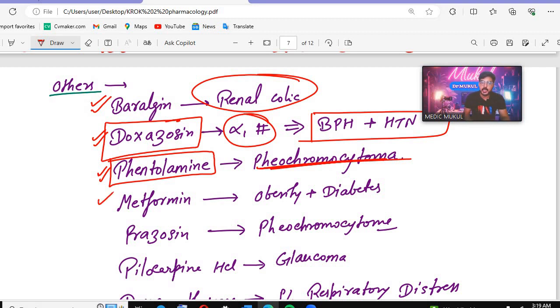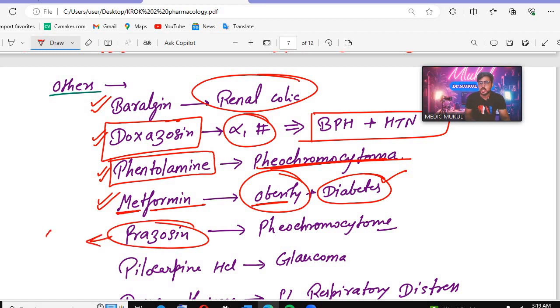Metformin. So metformin, we know, is a diabetic drug. Remember, in a diabetic patient, if the patient is obese, in that patient we will give metformin.